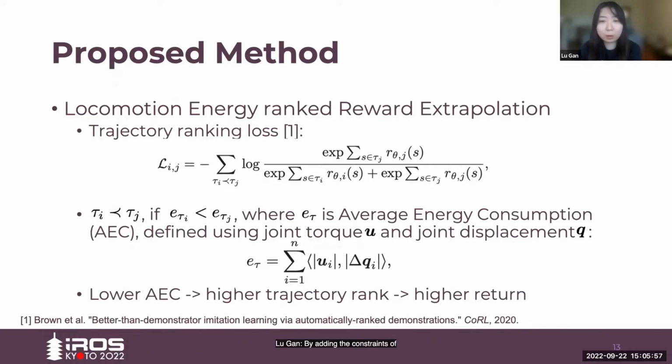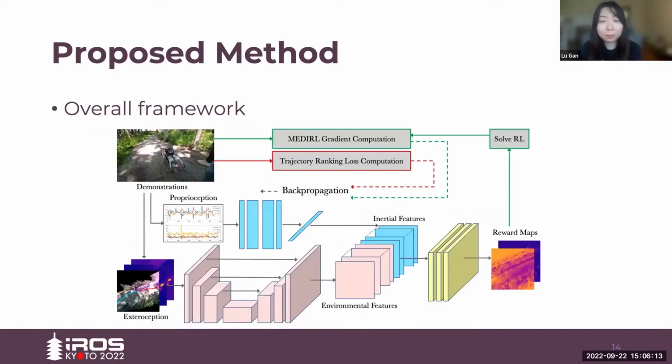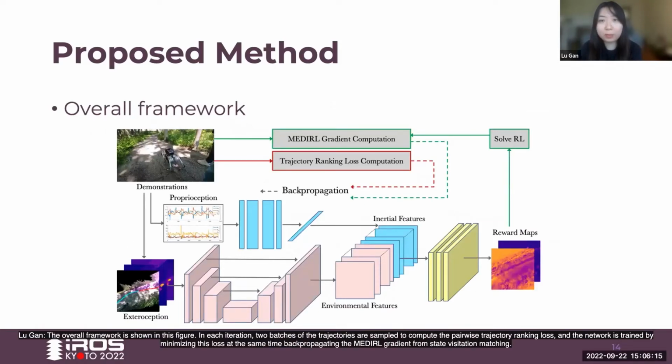By adding the constraint that lower AEC corresponds to a higher trajectory rank and a higher return, the framework can learn the reward function across trajectories and is able to plan a more energy efficient trajectory. The overall framework is shown in this figure. In each iteration, two batches of trajectories are sampled to compute the pairwise trajectory ranking loss. And the network is trained by minimizing this loss while backpropagating the MEDIRL gradient from state visitation matching.